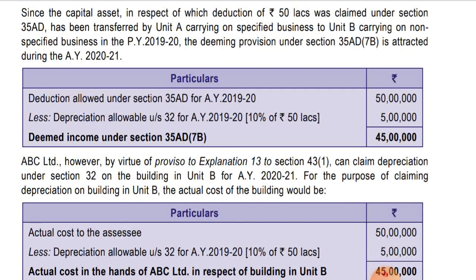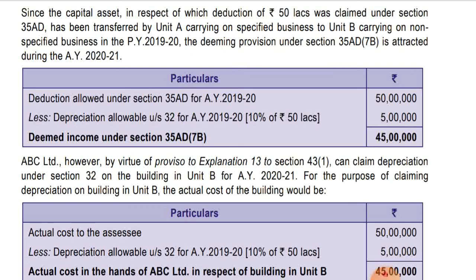For the purpose of claiming depreciation on the building in Unit B, what will the actual cost be? It will be the cost which was taxable in the hands of ABC Limited. He can claim depreciation normally because it is transferred to Unit B, which was non-specified. So obviously on 45 lakhs only, because the WDV is 45 lakhs after charging to tax. So 45 lakhs will be the cost of acquisition of the building in respect of Unit B, and on that 45 lakhs depreciation will be allowable to Unit B.